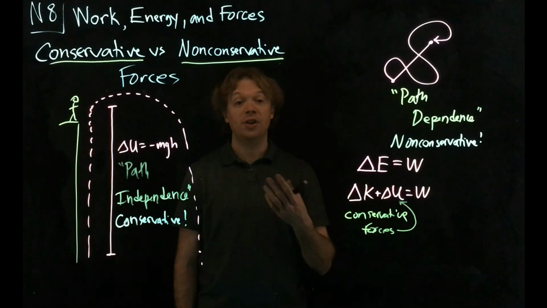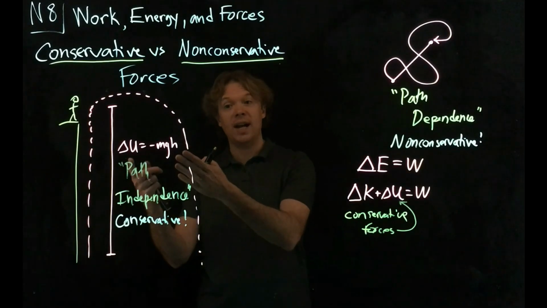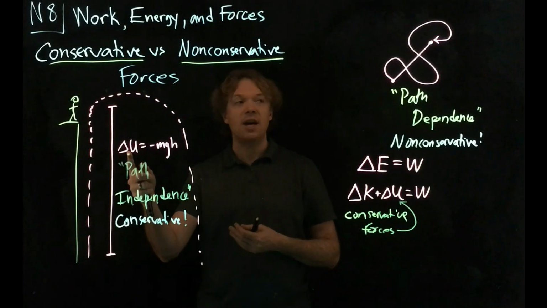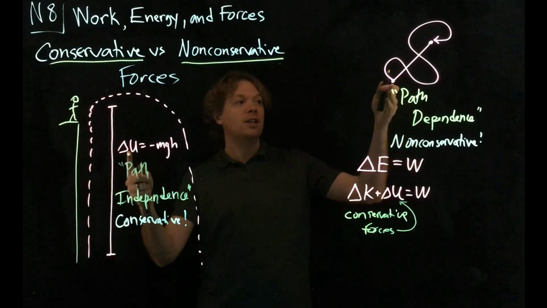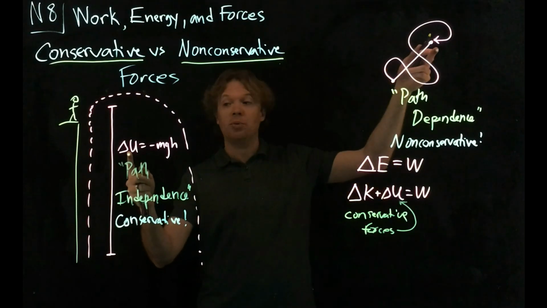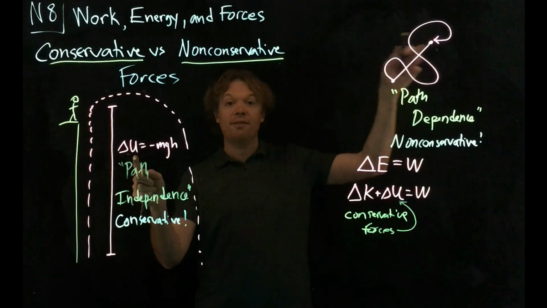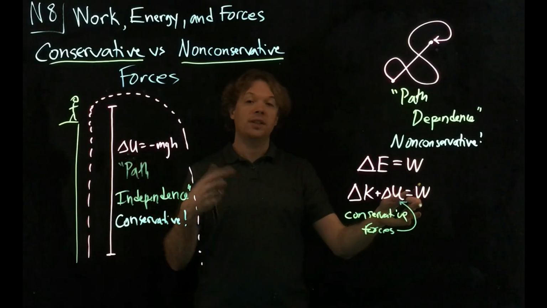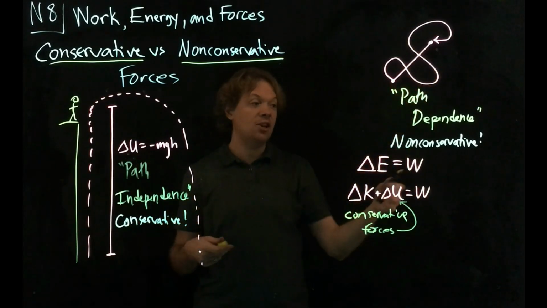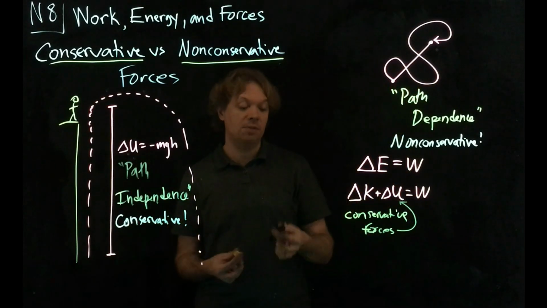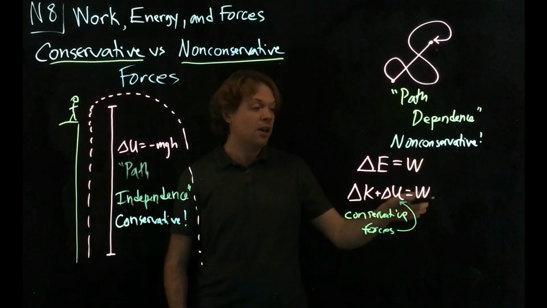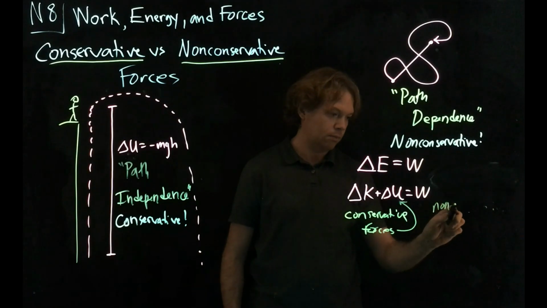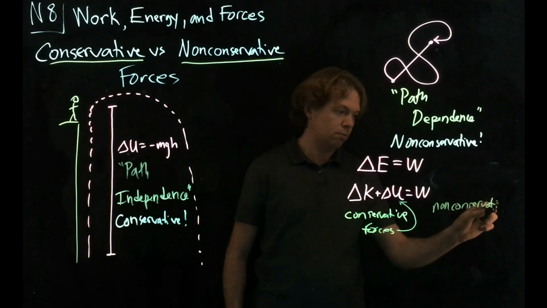All your non-conservative forces, okay, you can't write changes in potential energy because that change implies a final and initial. But if it depends on how the object gets from the initial to the final point, you can't simply write delta U and have it work every time. So you need to go through and calculate the work. The work done by that force depends on the path taken, and you have to calculate it individually for each individual situation, which means that all your non-conservative things are going to go in this work term.